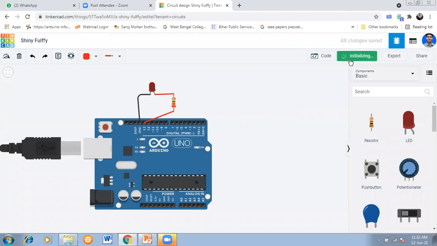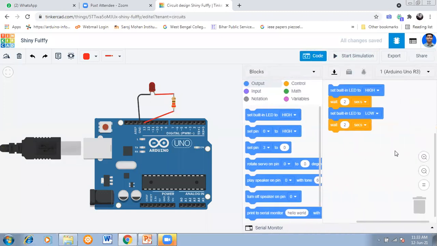Now we'll simulate. So see, previously there was one notation when we did not use the resistor. So that is the correct way of designing the circuit. You also have to remember all these things, because otherwise when you are going to design a practical circuit, you will face problems. The LED will be burned out, the current will be high. So that's the thing you have to avoid. Okay, so now come to stop the simulation.